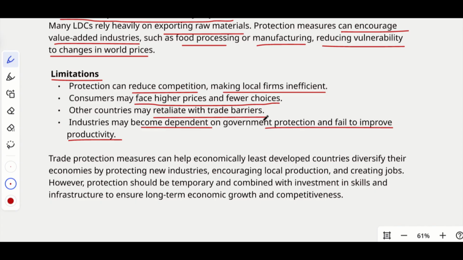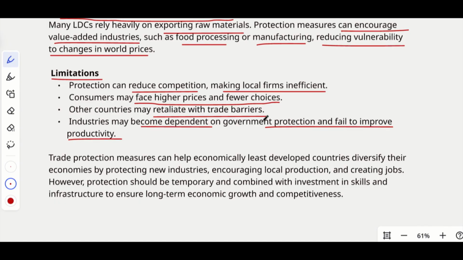So it's good for a newly introduced industry, like they will get some time to fledge and cover their initial cost, etc. That is good, but after some time the continued support from the government will only make them rely more on the government, which is not good for the country, and it will only decrease the productivity of the firm.